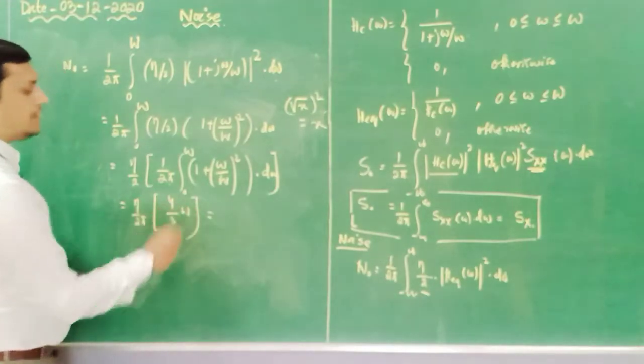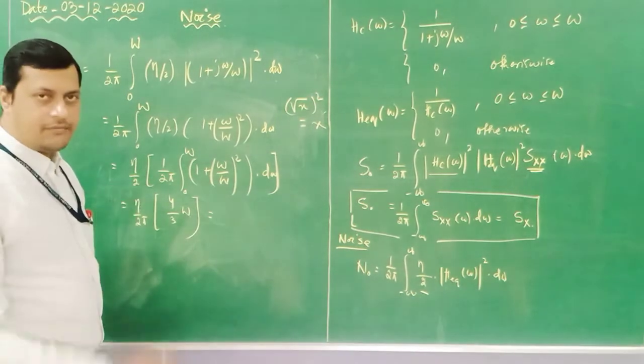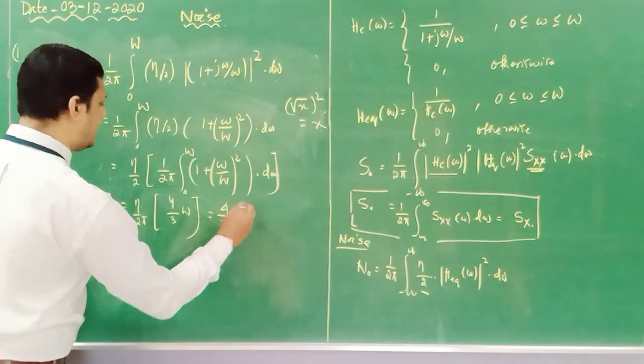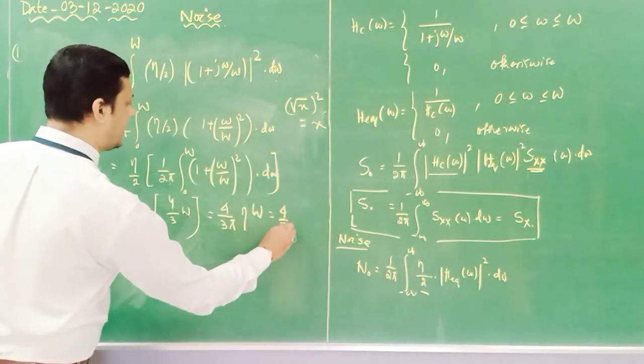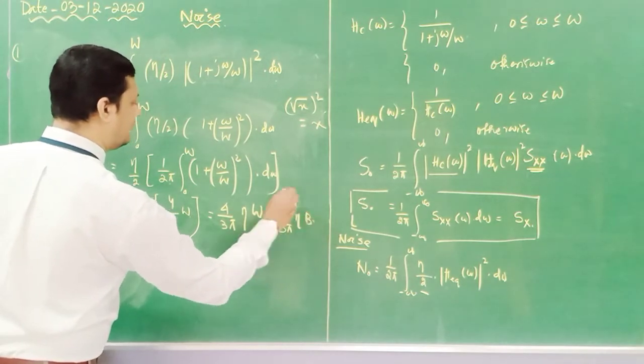Now, eta into W is what? Eta into W is nothing but the input noise power. Done. So here I will write 4 divided by 3 pi, eta into bandwidth.